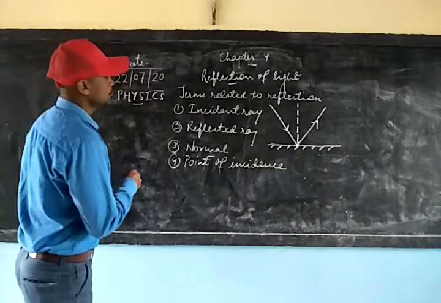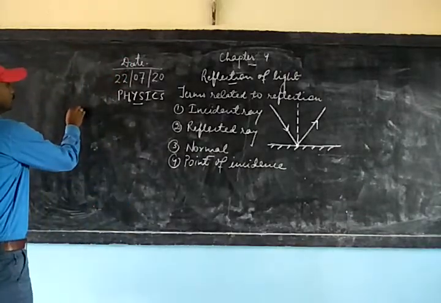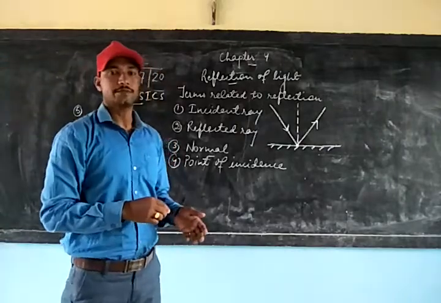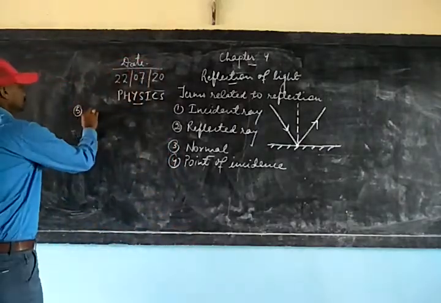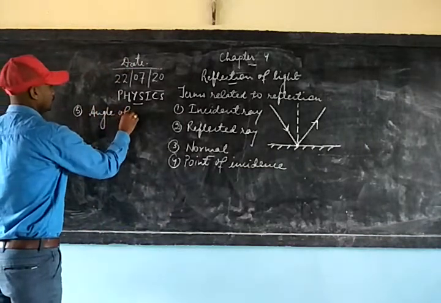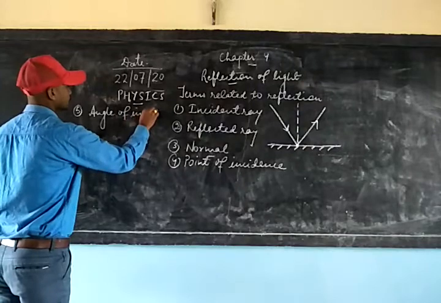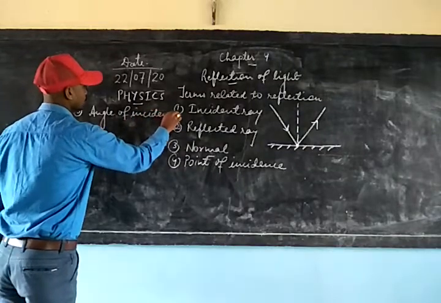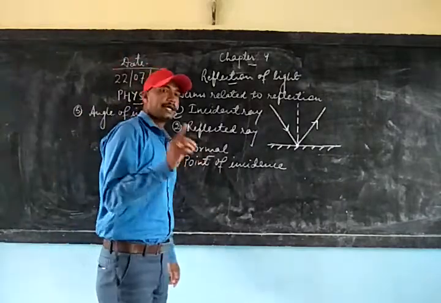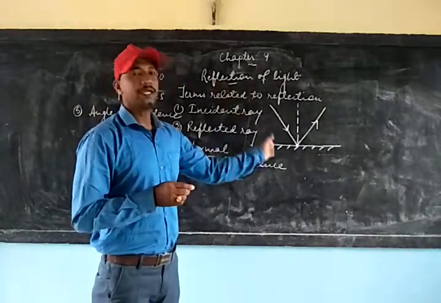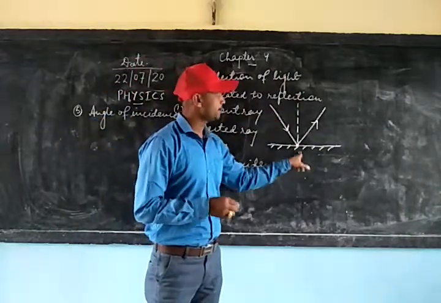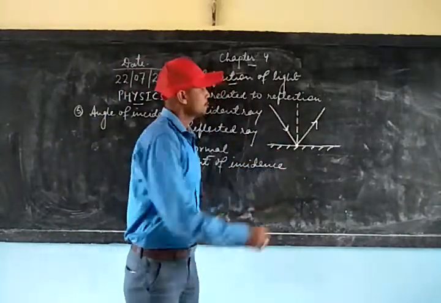Then we can come to the fifth one, which is angle of incidence. Angle of incidence is the angle between the incident ray and the normal. So this is the incident ray and this is the normal.